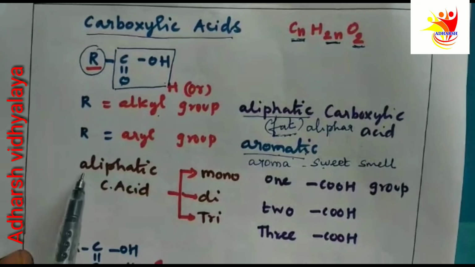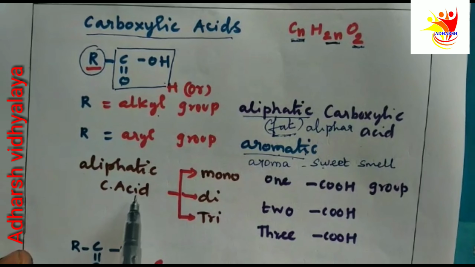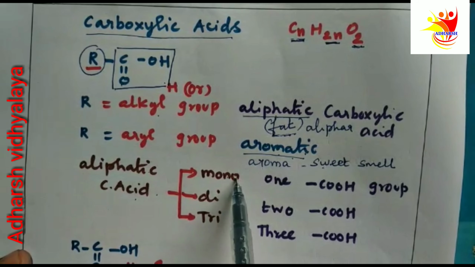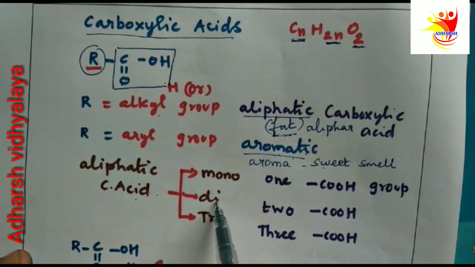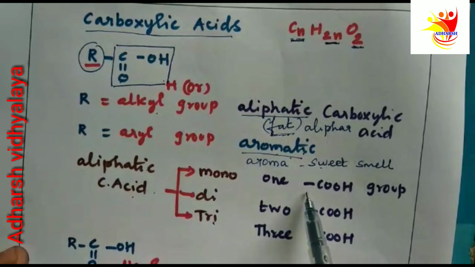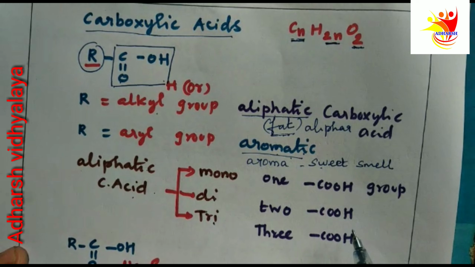Again, the aliphatic carboxylic acid is further classified into three types: monocarboxylic acid, dicarboxylic acid and tricarboxylic acid, based on the number of COOH groups.